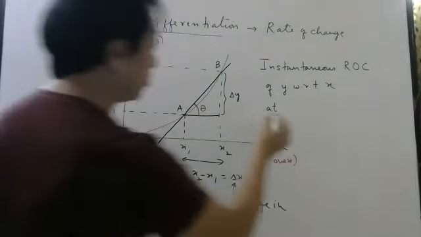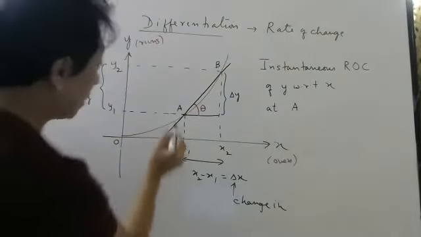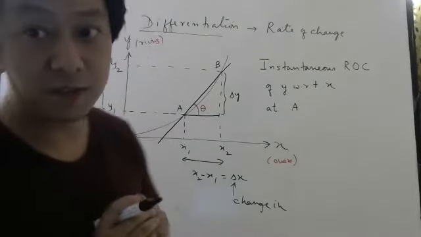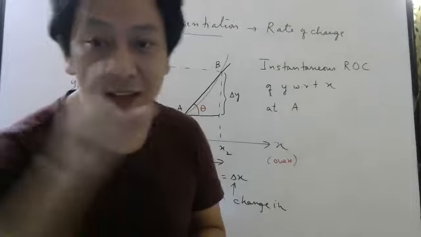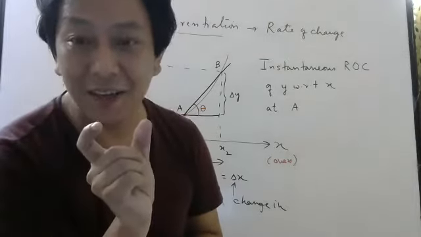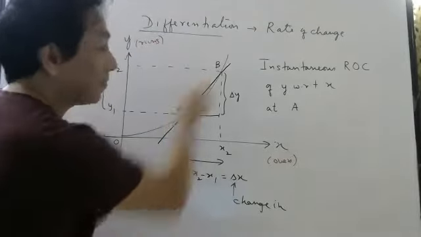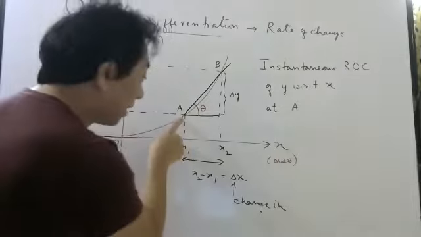Obviously, let us choose that point as A. So here I want to know. So if you want to know the rate of change here, then how to do? Then it becomes very complicated, because to find rate of change you have to divide delta y by delta x, but to get delta x you need to take 2 points. Understood? But now I want instantaneous at one point only.